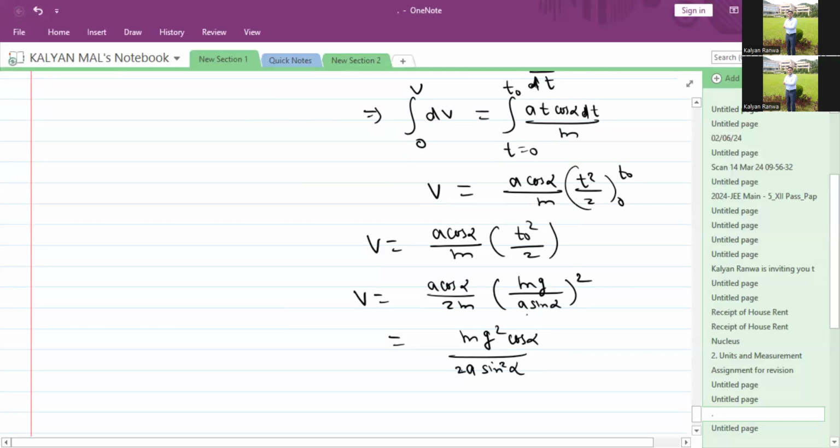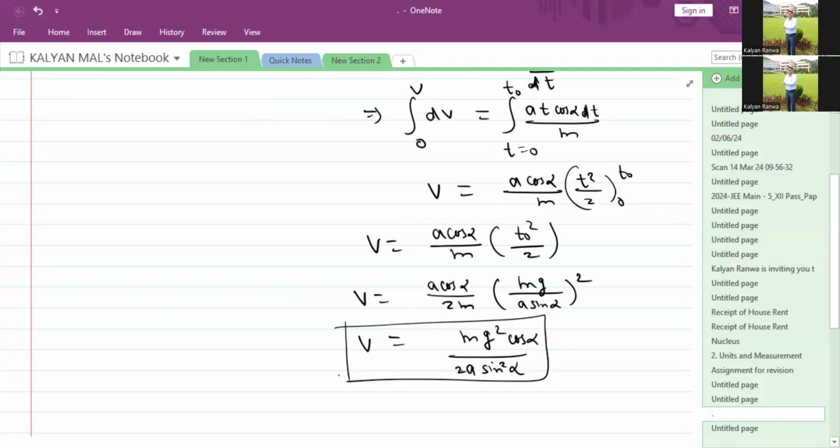So in the numerator comes out to be m g squared cos alpha, and 2a sin squared alpha. This is the velocity when the body breaks off the plane.